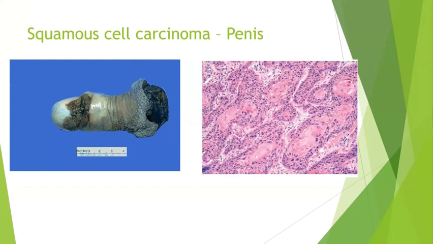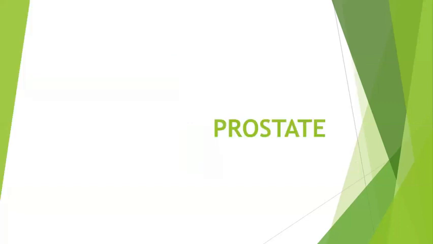Carcinoma of the penis usually metastasizes via the lymph nodes. Inguinal lymph nodes are the usual sentinel nodes for carcinoma of the penis. So this is about the penis. We have seen the pre-malignant lesions and the carcinoma of the penis.